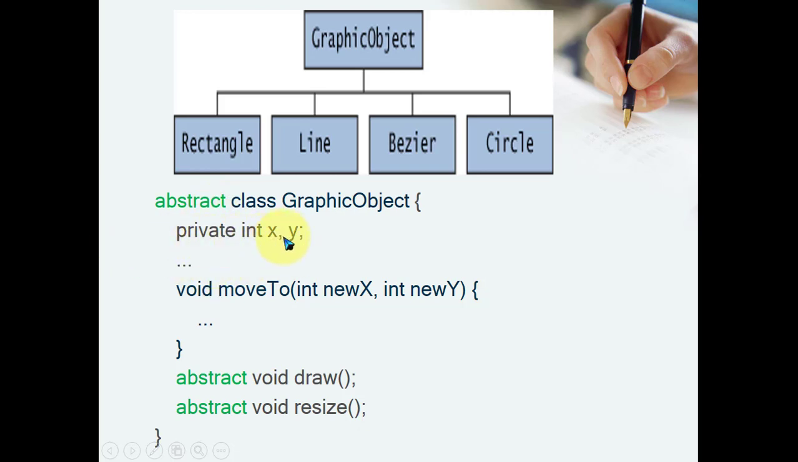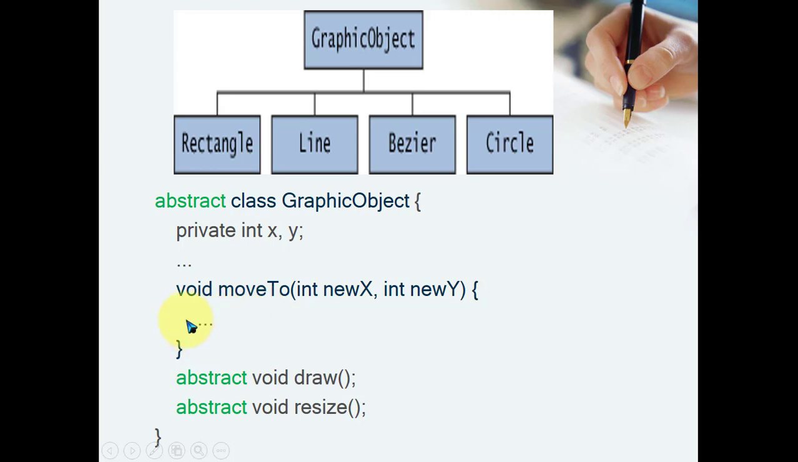Private integer x, y, two coordinates are there. Suppose it is a 2D object. Yes, line, rectangle, Bezier, circle, all are 2D objects. Void moveTo, integer new x, integer new y. Now moveTo depends on the x and y coordinates, and this implementation is possible for any graphics object. Correct? Yes or no?